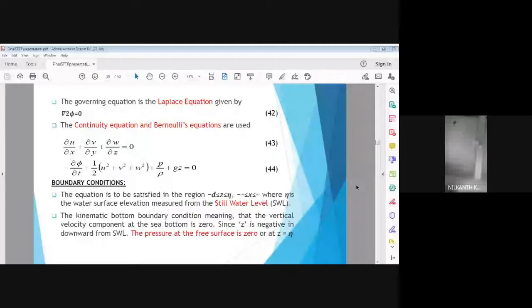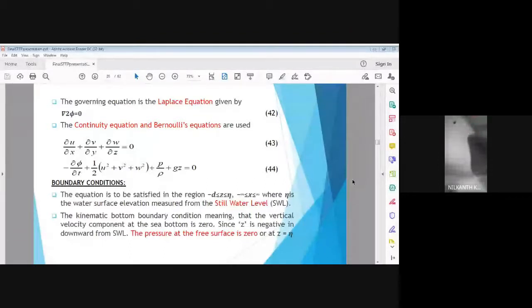Because the datum surface is considered at still water level, that is, the ocean surface is a datum surface. So the depth of the ocean below the still water level is negative d. So z varies from minus d up to the positive z coordinate, which is the height of a wave at any given point, which is eta.